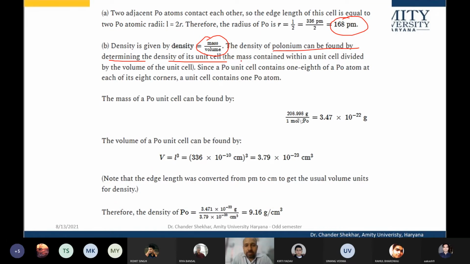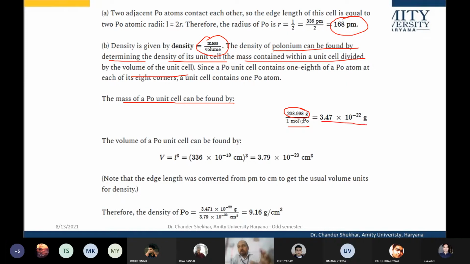So density of the unit cell is the mass contained in the unit cell divided by the volume of the unit cell. The mass of the polonium atom is approximately 208.998 grams per mole of polonium.